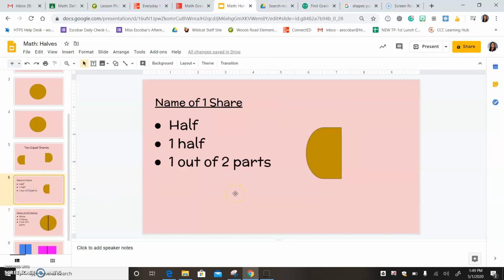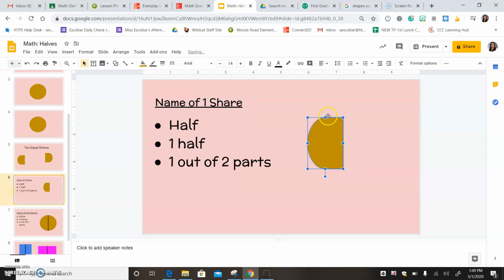There are different names that we can call one share. So this is my pancake. This is one share of my pancake. And I can call it a half. I can call it one half. Or sometimes we can say it's one out of two parts because this is one part of the pancake, and it's actually two parts. Mr. Kevin has the other part.